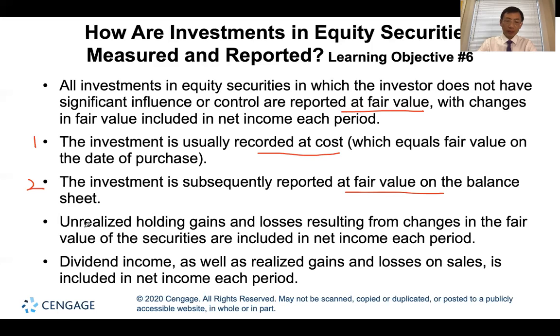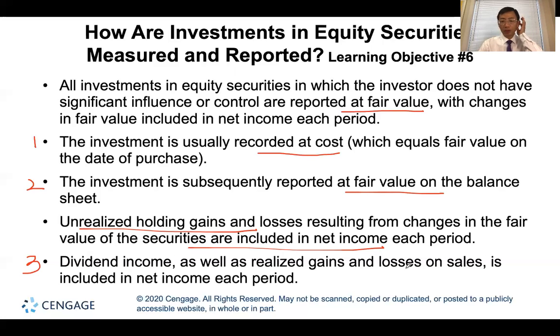So these unrealized holding gains and losses will be included in the net income each period, going to the income statement. And then we will identify dividend income, and also realized gains and losses after sales.